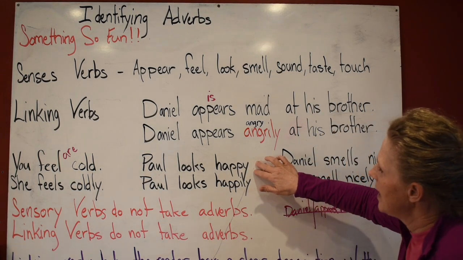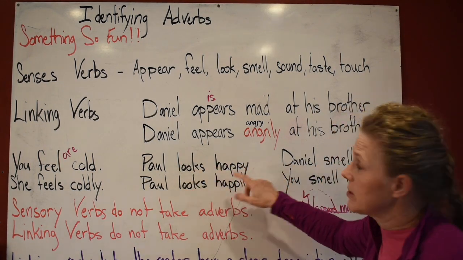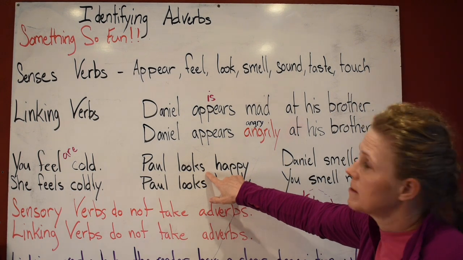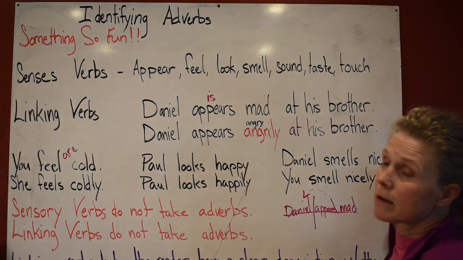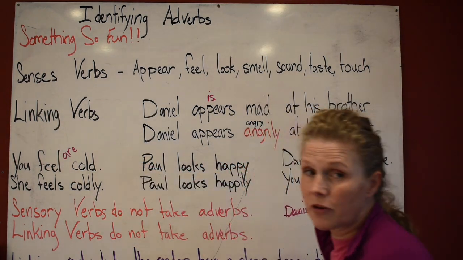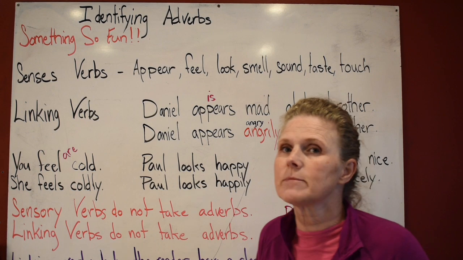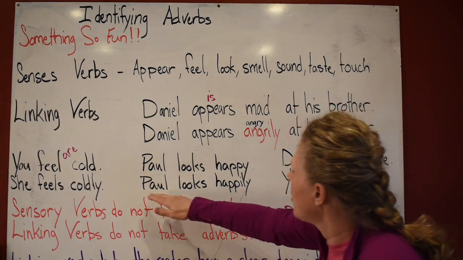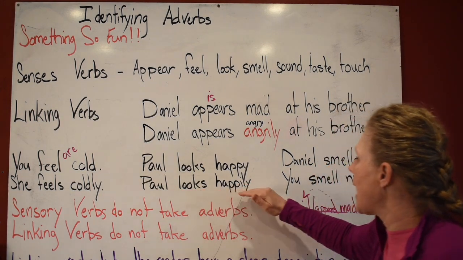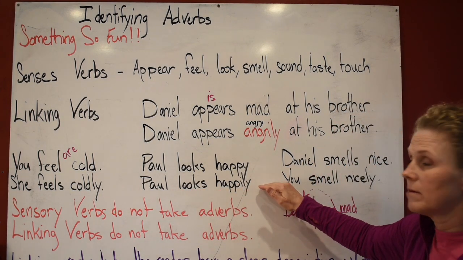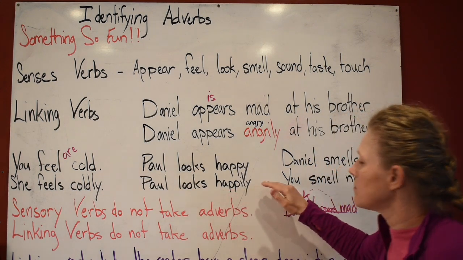Paul looks happy. Paul is happy. Can we substitute is? Yeah, we can. If you can put happy also in front of Paul, then that sometimes works. But look, Paul looks happily. Does that make sense? It would mean Paul is happily laughing. It would have to be something else.